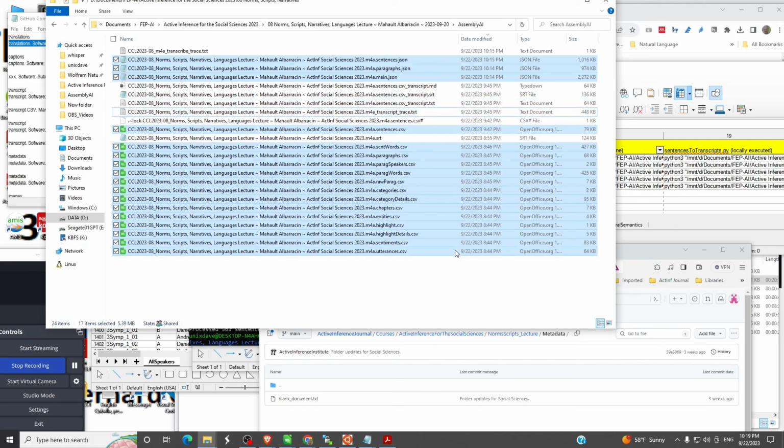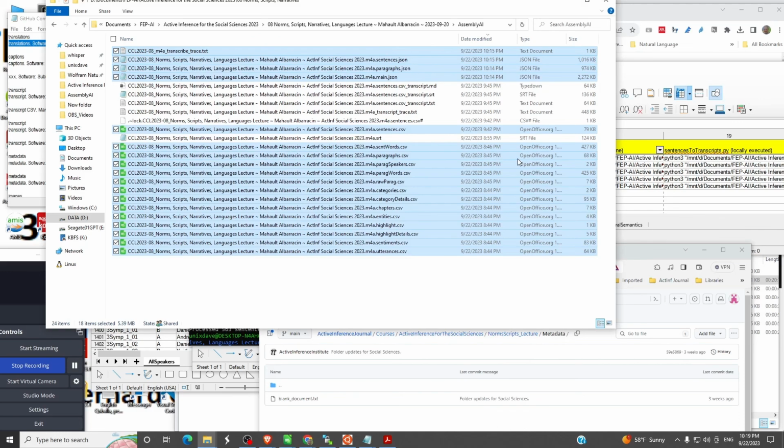There is a group of files that are created at the end. Three JSONs, which are the full raw data that comes directly out of Assembly AI. And there's a small file, normally it's 1K, created at the same time as these, just transcript.trace.